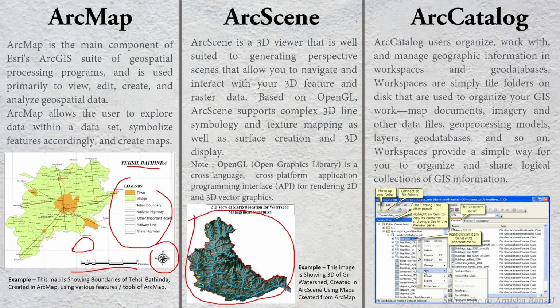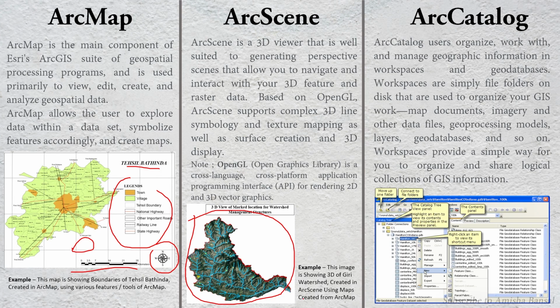Next is ArcCatalog. Basically this is an organizer that manages the geographic information in space and geodatabase. My ArcCatalog organizes all the files which I am using in ArcMap and ArcScene, like the map documents, imagery, data files, layers, geodatabase, and so on.